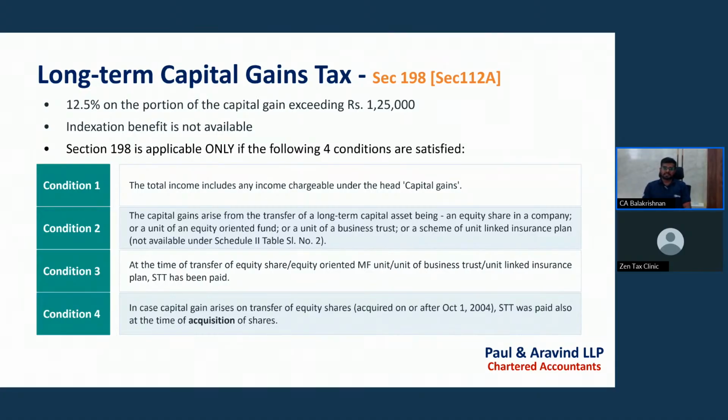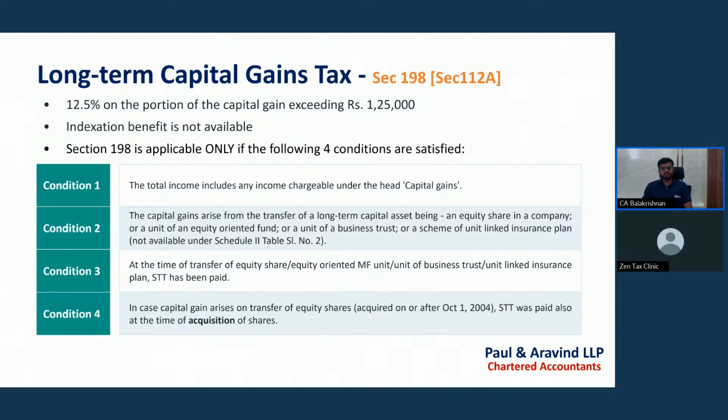Then condition 3 is that at the time of transfer of equity shares, equity-oriented mutual fund, unit of business trust, or unit-linked insurance plan, securities transaction tax must be paid. If securities transaction tax is not paid, then we cannot take that 1,25,000 exemption. So STT needs to be paid for the STT condition. If a company is a listed company, then STT paid shall be attracted.